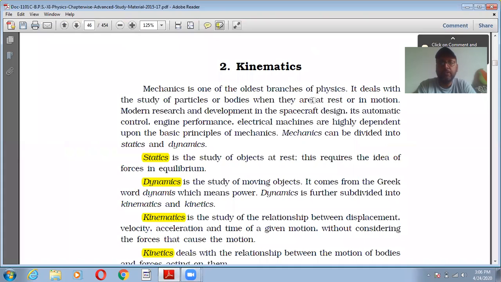About this chapter, first of all I would like to tell you that you have already done a little bit of terms related to kinematics in class 9. Mechanics is one of the oldest branches of physics, right? And mechanics is divided into two types: statics and dynamics. Statics is the study of objects at rest, because the meaning of static is rest. And dynamics is the study of moving objects. Now dynamics is further divided into two types, kinematics and kinetics, right?